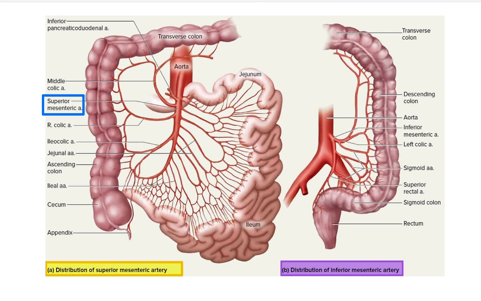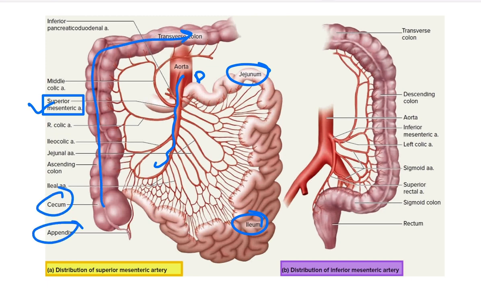So first of all, let's see the blood supply of the whole of the small intestine and right colon. Here we can see from here up to here, this is supplied by this blood vessel, which is the superior mesenteric artery. The superior mesenteric artery gives branches to the duodenum, the jejunum, the ileum, appendix, cecum, ascending colon, and also the right two-thirds of the transverse colon.